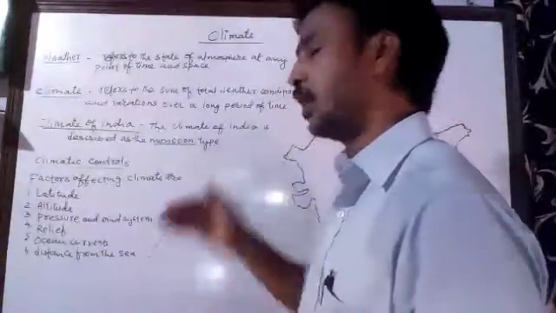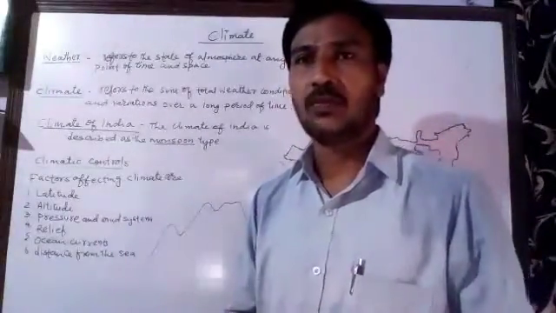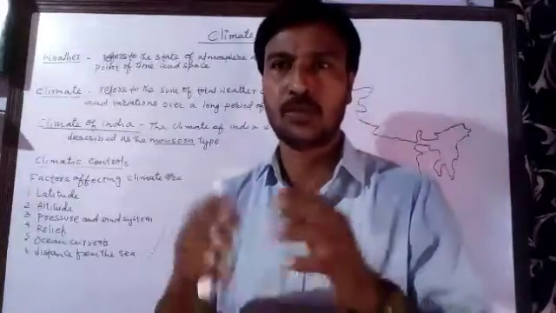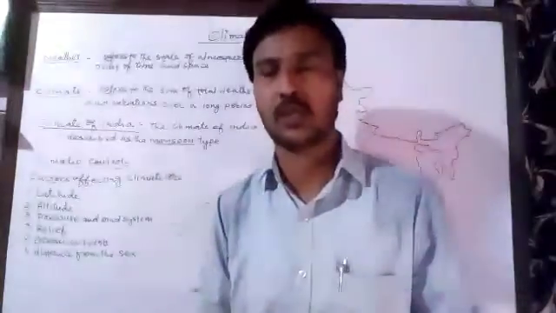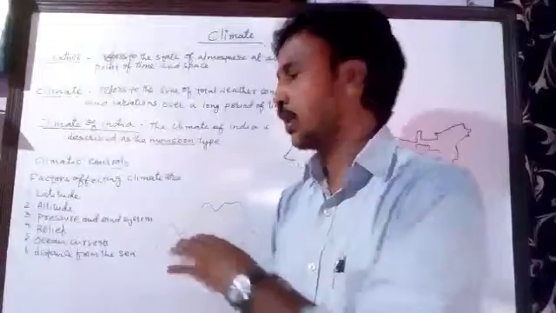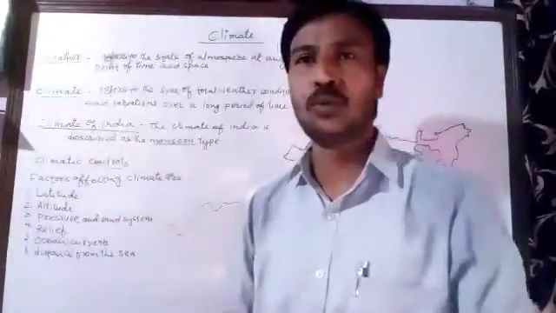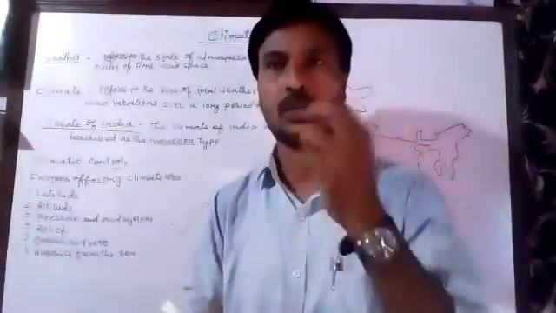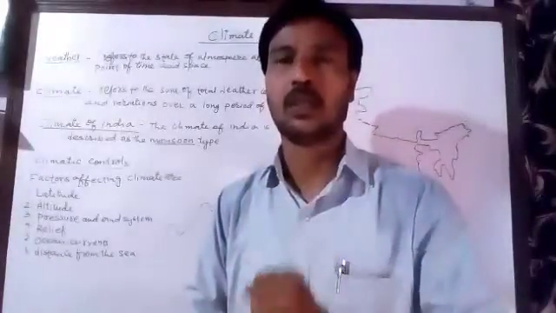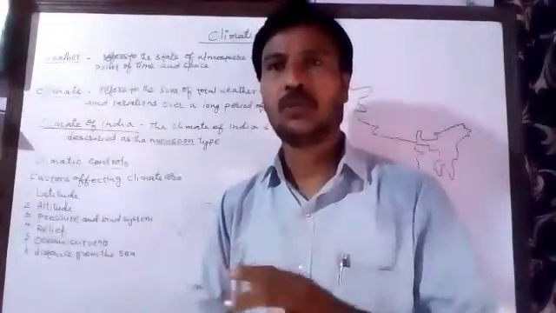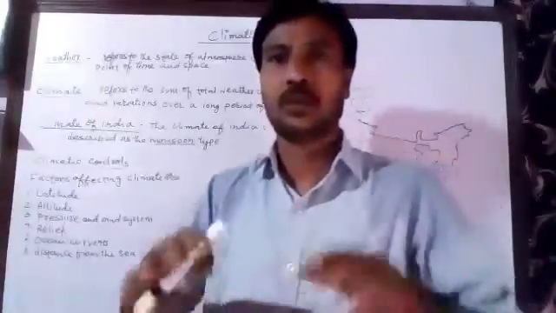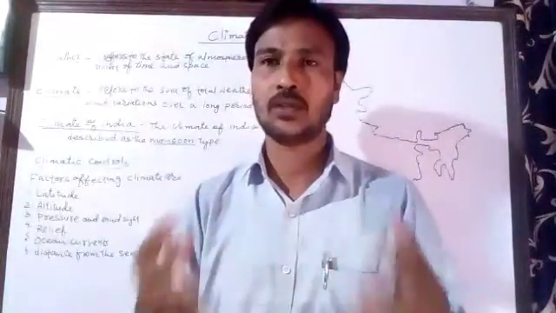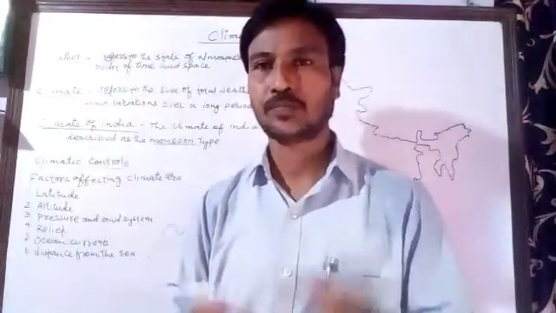We have different hills and mountains even in the peninsular plateau of India. When the air is not able to move behind the hills and mountains, those areas get very little rainfall. So because of relief, the different landforms, the rainfall is affected and the climate changes.